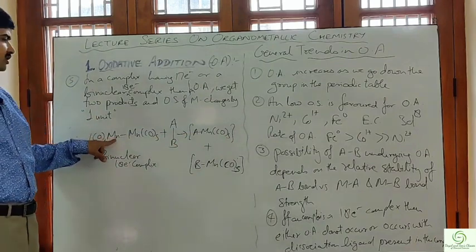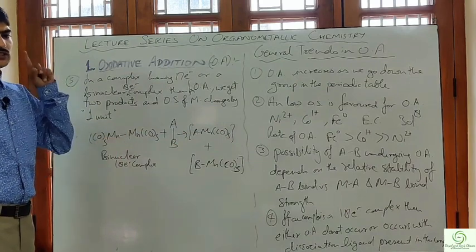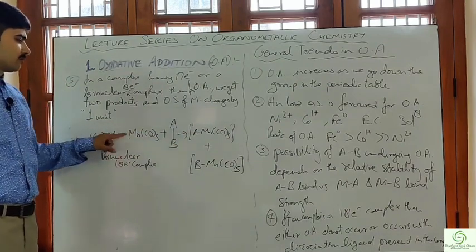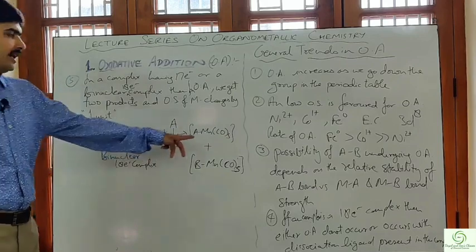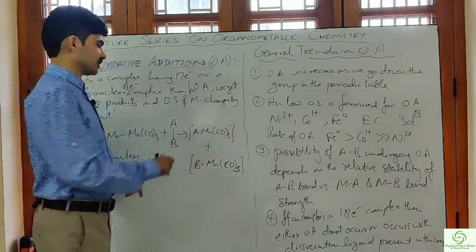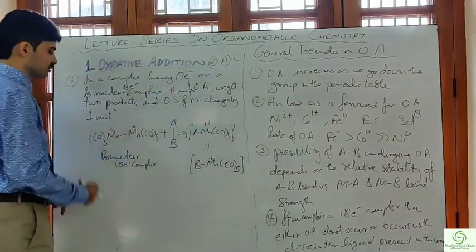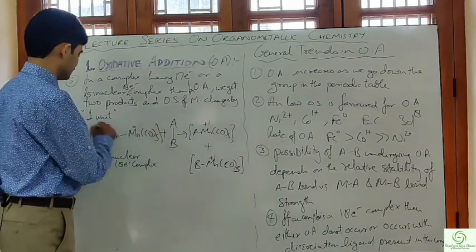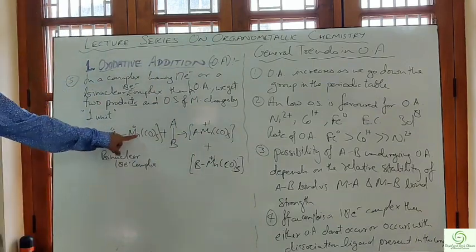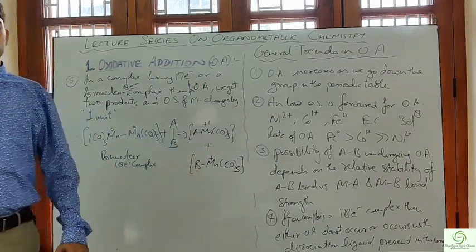Now here the oxidation state of Mn in this particular complex is 0. And if you look here the oxidation state is +1. Here also +1. For both the metals present in this particular binuclear complex, the oxidation state was 0, and for these complexes the oxidation state of Mn was +1.